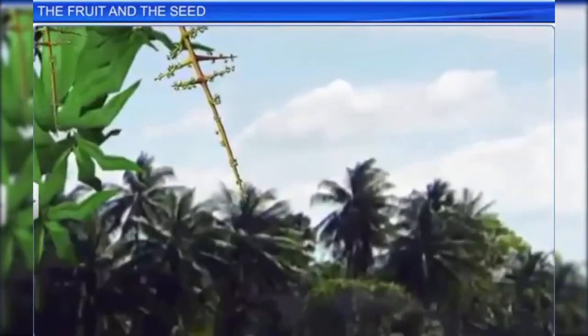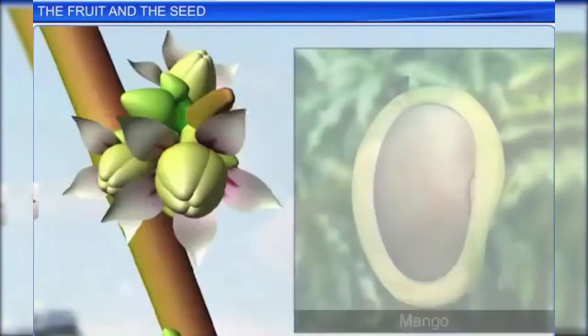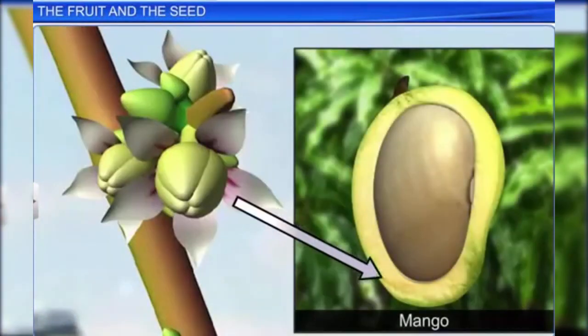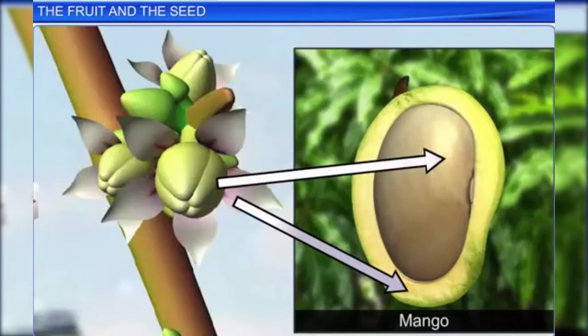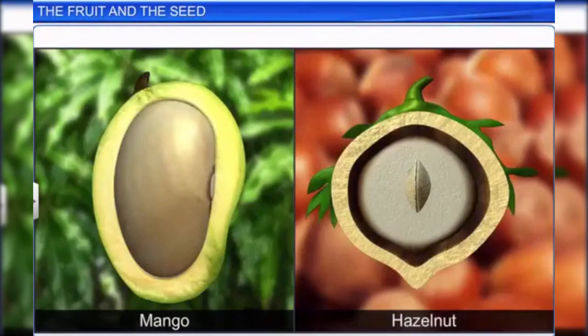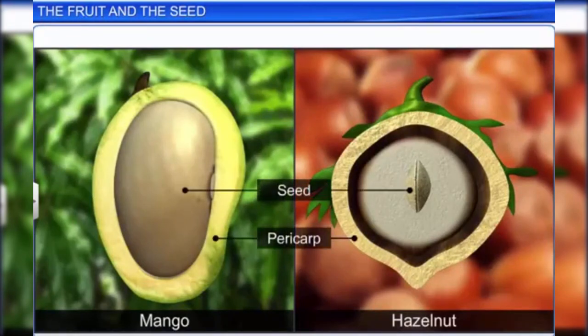Once fertilization takes place in a flower, the ovary ripens to form the fruit and the ovules form the seeds. Typically, a fruit is made up of two parts: the pericarp and the seed. The pericarp is the fruit wall, and it can be thick and fleshy as in mango or dry as in hazelnut.